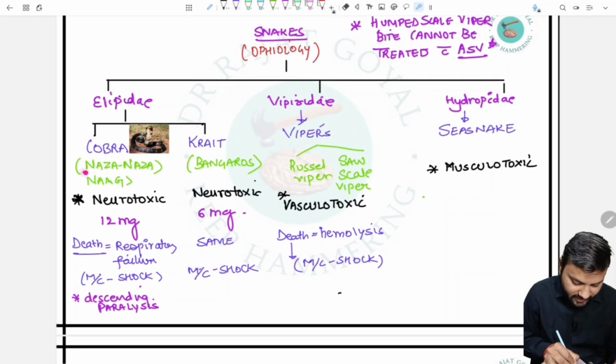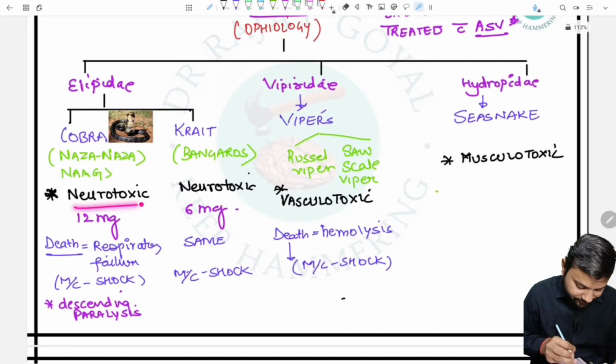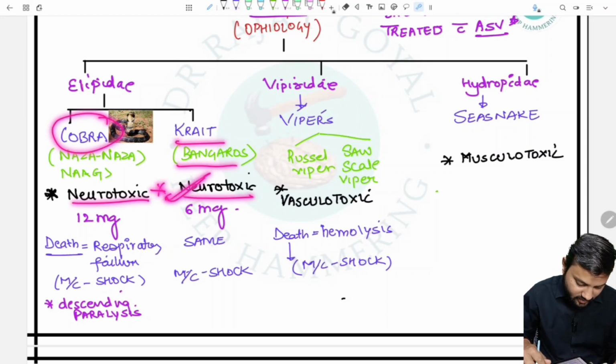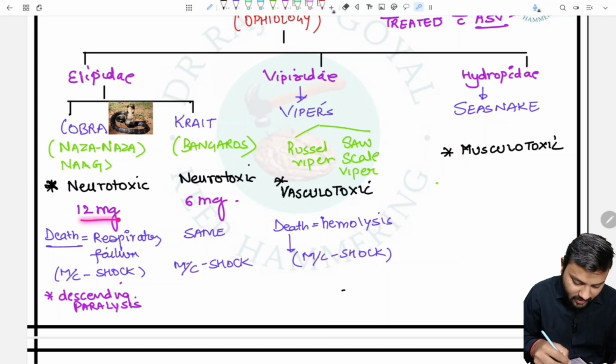Cobra is also called Naja or the nag, and it is a neurotoxic snake. The poison in the cobra is neurotoxic. Similarly, in the krait, which is also called the banded krait, the toxin is neurotoxic. The fatal dose for the cobra is 12 mg, and the fatal dose for the krait is 6 mg.